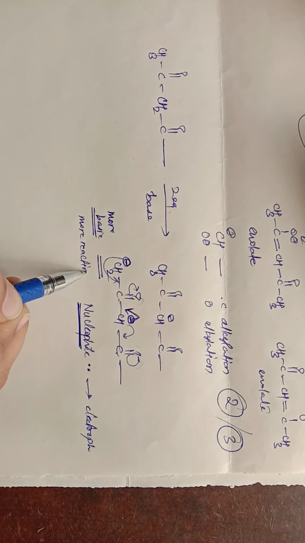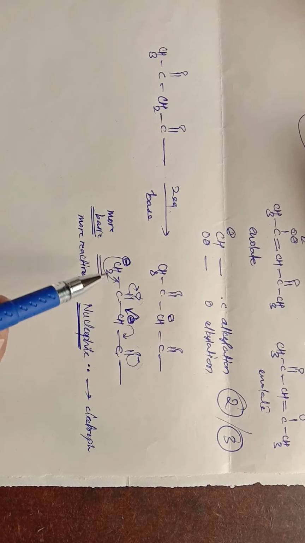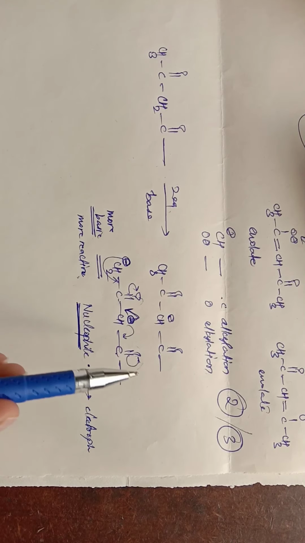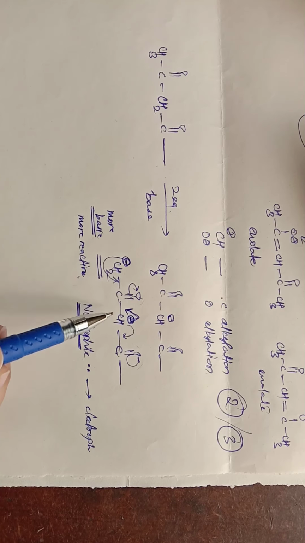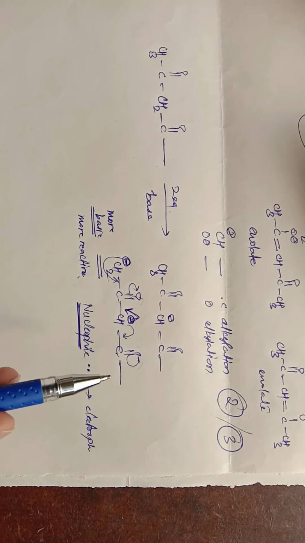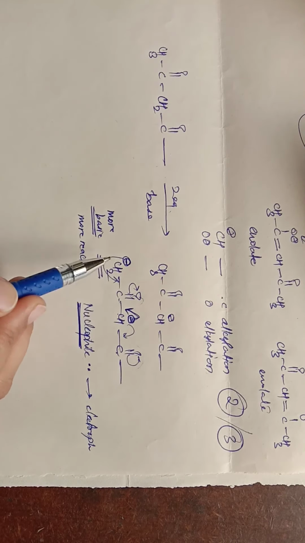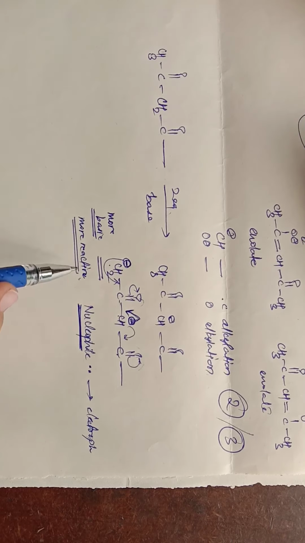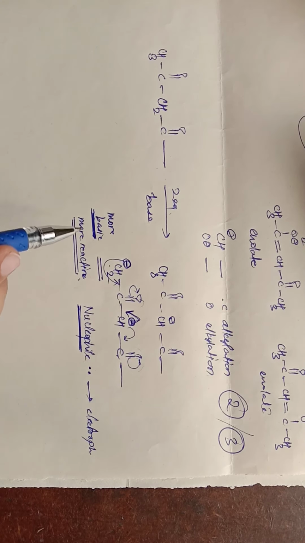In this case, this molecule is acting as an ambident nucleophile. We have this CH minus and this CH2 minus, two nucleophilic centers. Among these two, this CH2 minus is more reactive because it is more basic, so it is more nucleophilic.